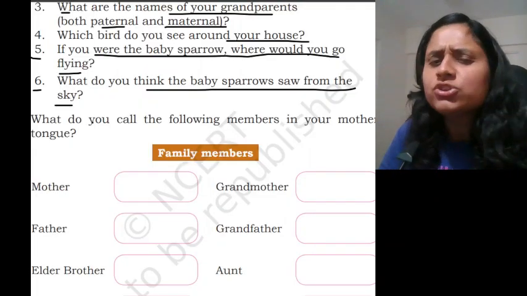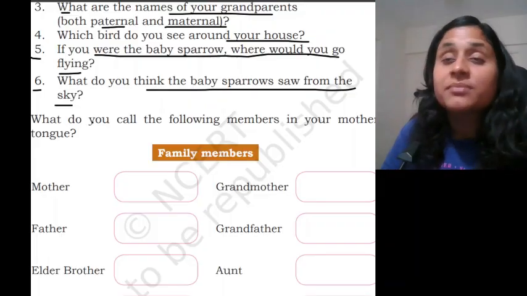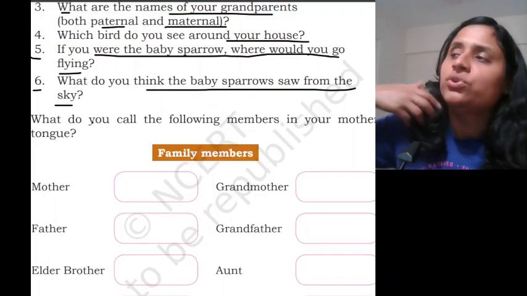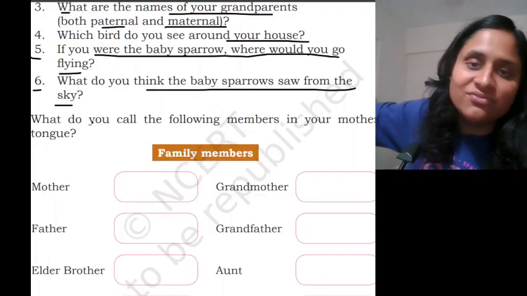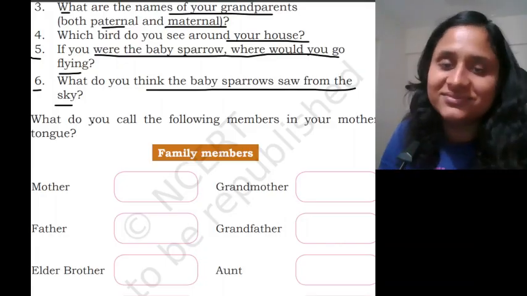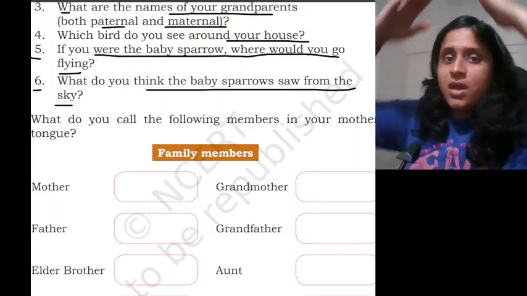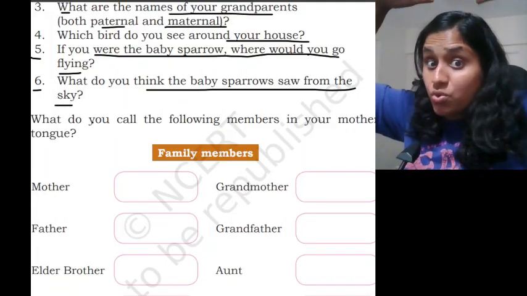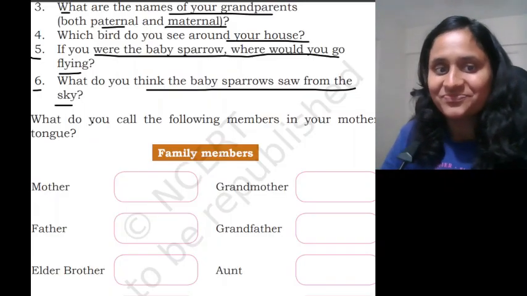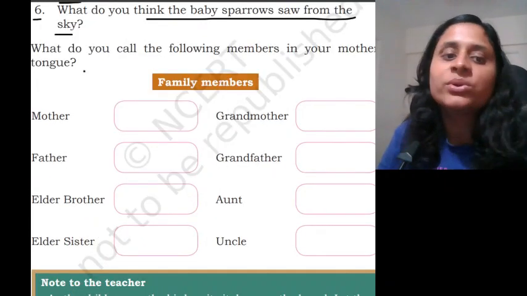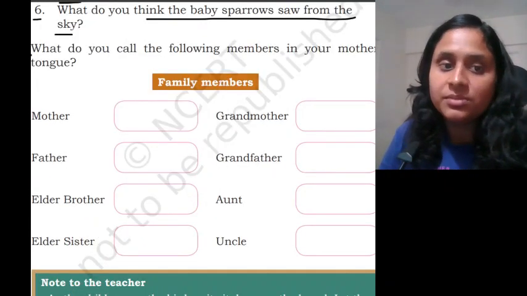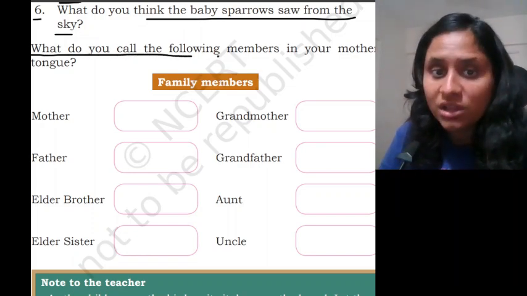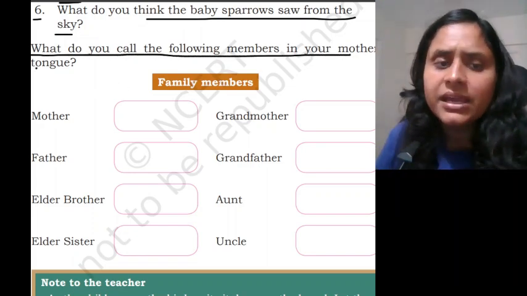Yes, it depends on the location where they are going. Maybe they are able to see a huge ocean, water everywhere. Or maybe they are able to see mountains with snow on them. Yes? Great. Okay. Now you need to tell me, what do you call the following members in your mother tongue?